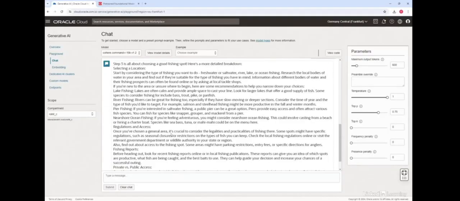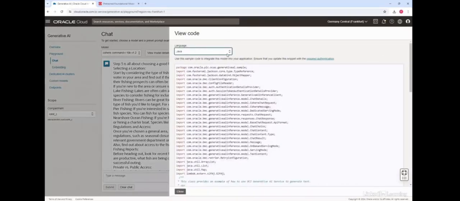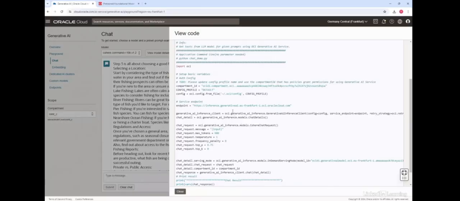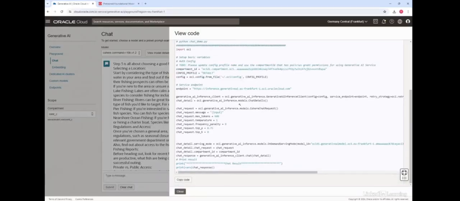Now if you're happy with the output, you can click on view code here, and you can see the code in Java and Python. If I click on Python, I can see the code right here. I can see the inference client, the API call, all the variables I need to set up for my API to work. And literally I could copy this code, take it to my favorite IDE or something like a Jupyter notebook, run it, and integrate this code right into my application. This makes life much easier, because the console generates this code for us.